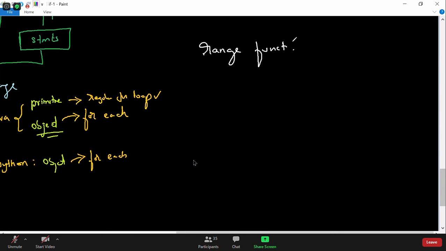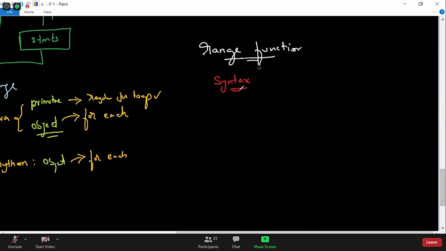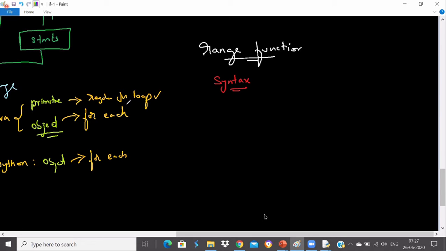The range function is also available as a built-in type. Let me talk about the syntax of the range function. It's a function, guys. Whenever we want to generate some integer values, or some list of values, you will make use of this range function.